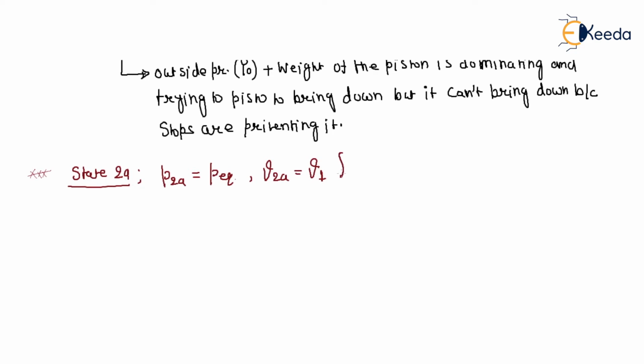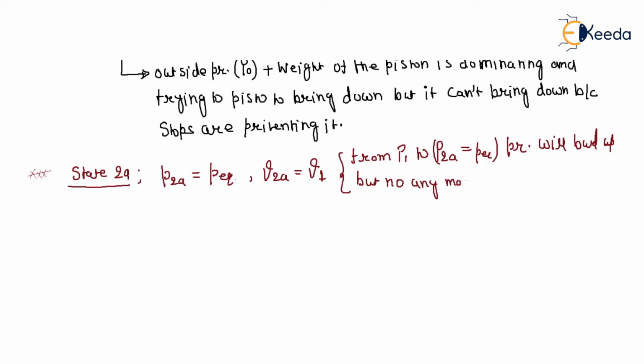Because from P1 to P2A, that is P equilibrium, pressure will build up, but there is no movement of the piston, so the volume is fixed.